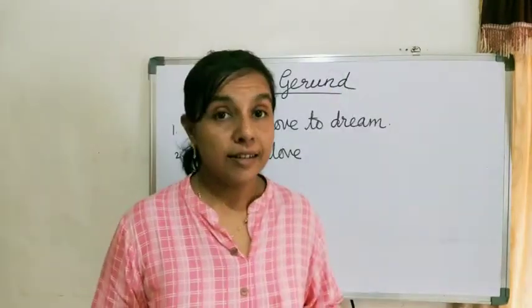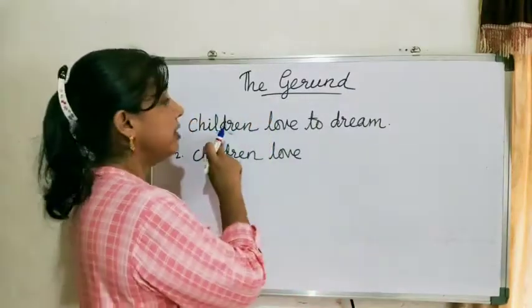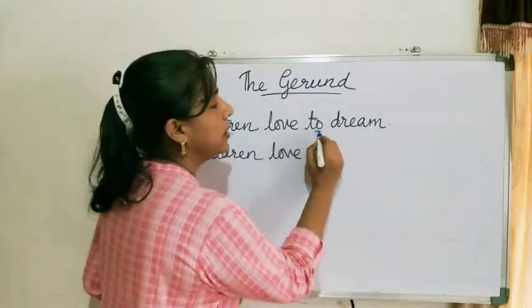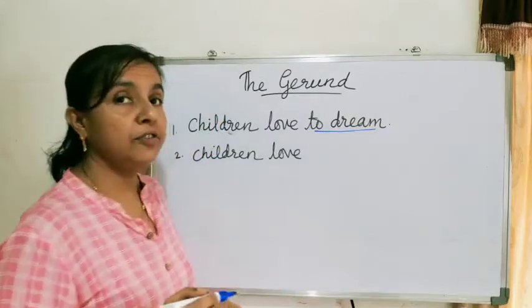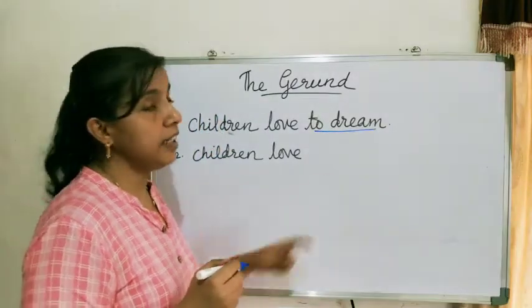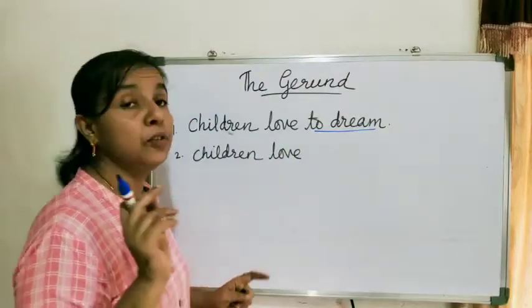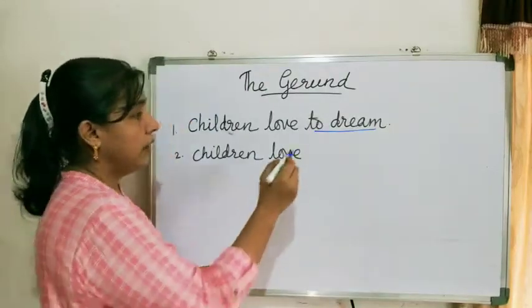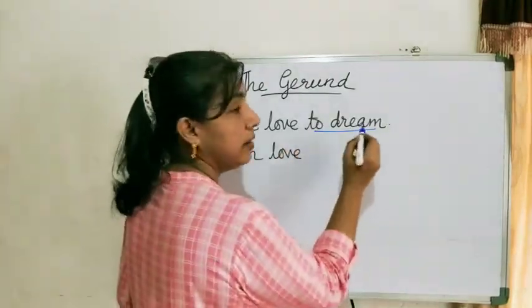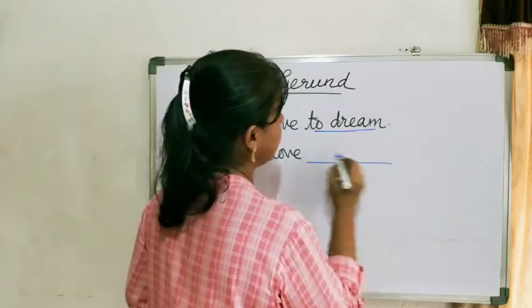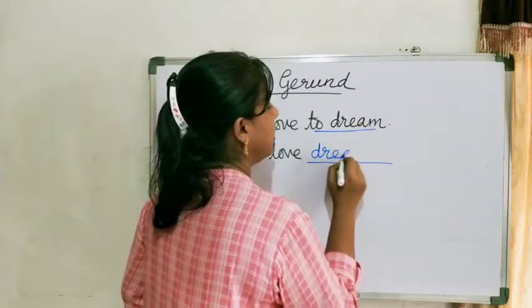Okay children, let us see this sentence. Children love to dream. Here, to dream is the infinitive, and the infinitive in this sentence can be replaced by a gerund. So here, the gerund dreaming. So children love dreaming.